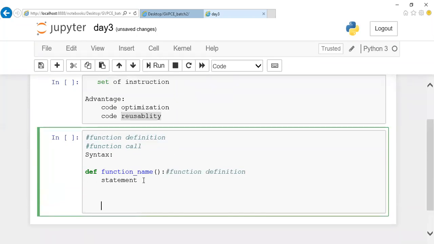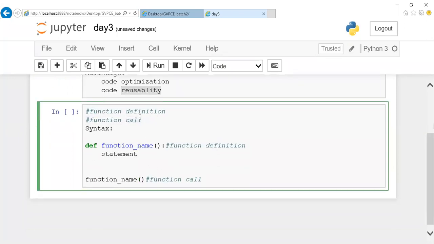If you want to call the same function, I'll mention the function name. In the case of a class we'll create an object, but here, as a general term, I'll write the function name followed by the parentheses. This is all about your function call, guys. So I'm just writing the syntax of it. I haven't gone into any implementation part. Listen carefully. This is the syntax: function definition followed by the function call, and this is the syntax of function definition, and this is the syntax of function call.